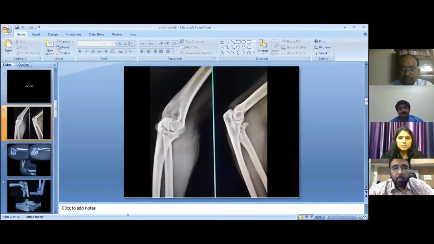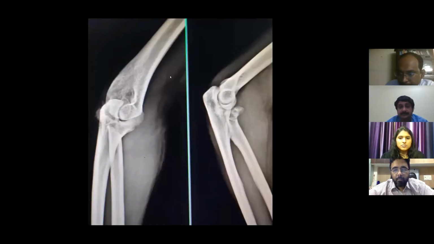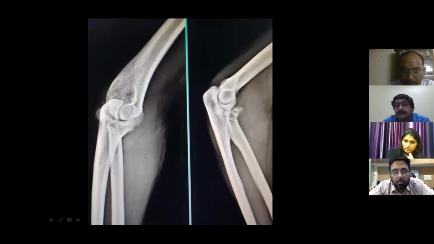So this patient was investigated outside, and the patient came with the radiograph as well as the CT scans. We reviewed both the imaging, and then we had a discussion. This is an AP and a lateral view, though both are not ideal views. This is an oblique view, and this is also still a lateral oblique.